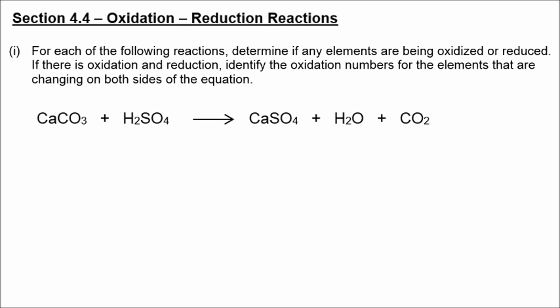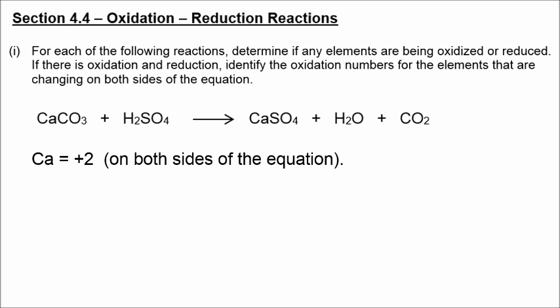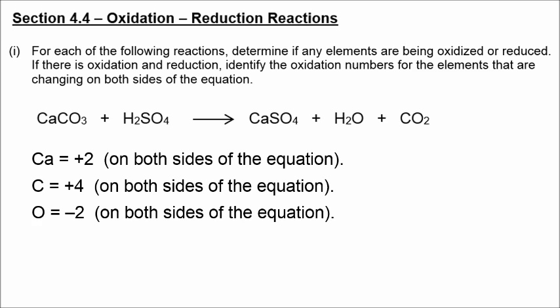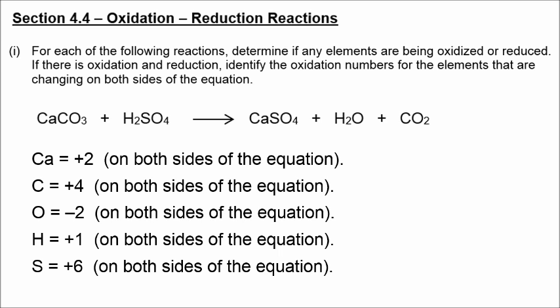Then finally, we have a whole bunch of elements here: calcium, carbon, oxygen, hydrogen, sulfur. Calcium's not changing. Carbon is +4 on both sides. Oxygen is not changing, and neither is hydrogen or sulfur. So that would not be a redox equation because there are no changes.